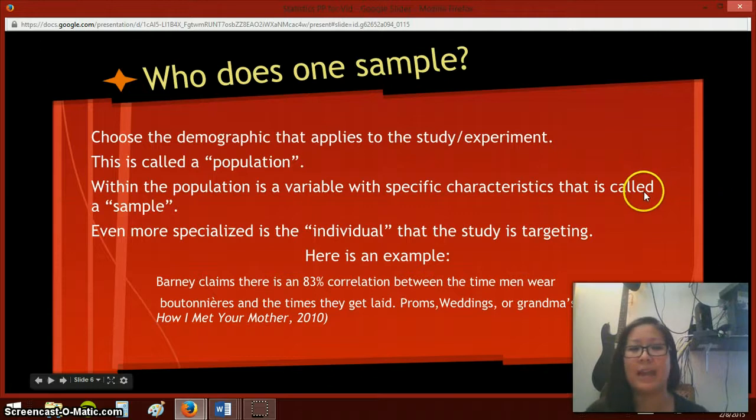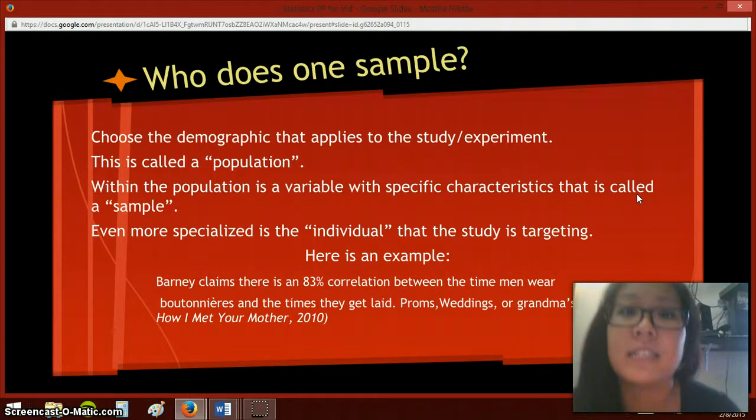Within a population that you would be asking a certain question to, they would have special characteristics of a smaller group, and that's called your sample group. So in your population, you might only be looking for males, and then in the sample group, you're only looking for males of a certain age. And even more specified is the individual group, where within the sample group, within the population, would be the individual of a male of a certain age with a certain color hair that you're looking for, and that's the person that you would end up asking your questions to, so you can make a statistic from it.